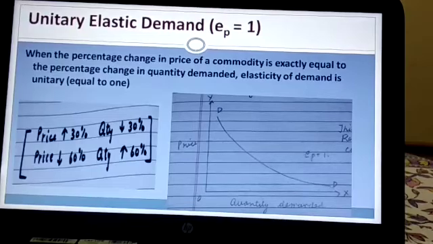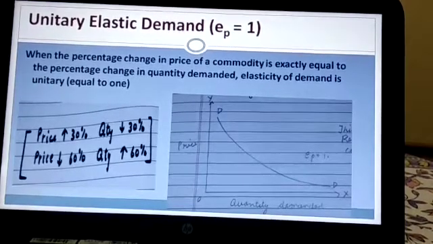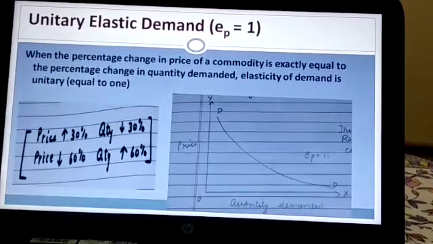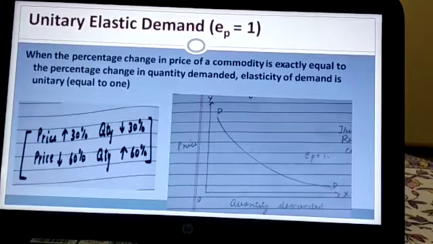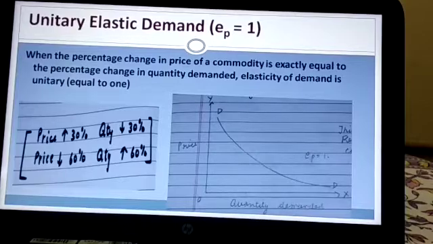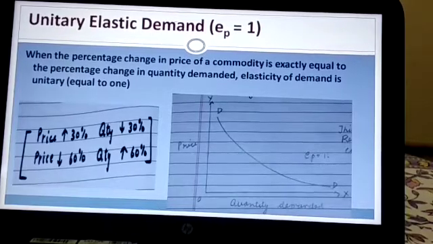Please try to understand this. Price increases by 30%. Quantity also falls by exactly 30%. We very well know that price and demand have an inverse relationship. When the price increases, the demand will decrease.